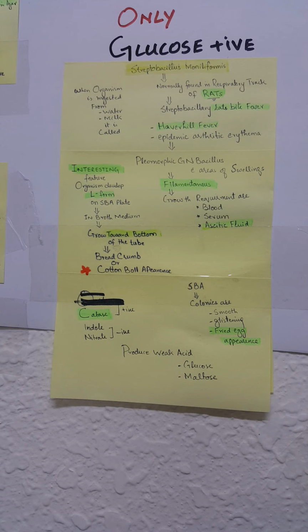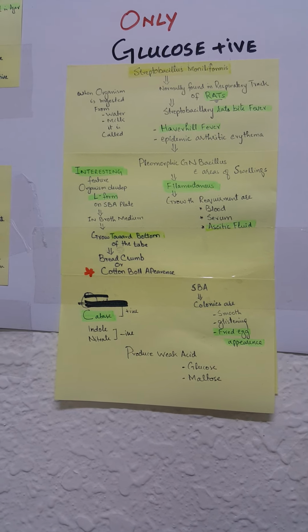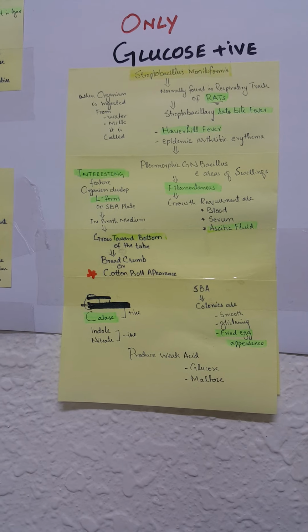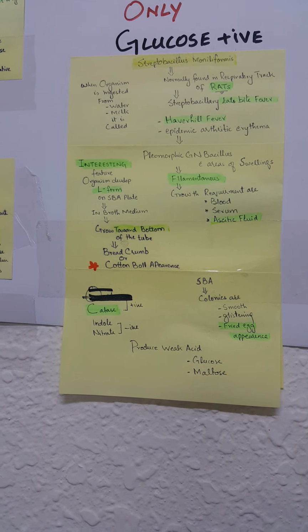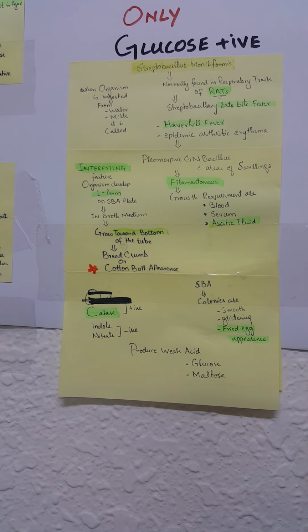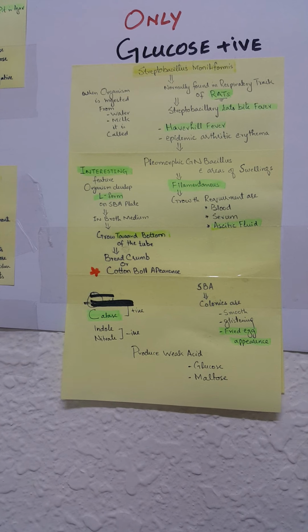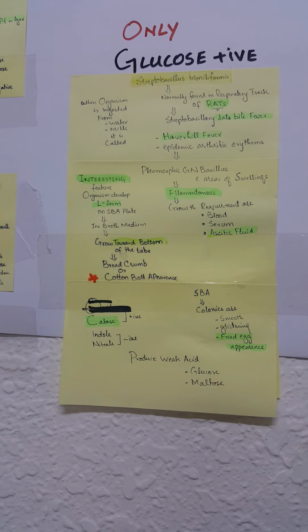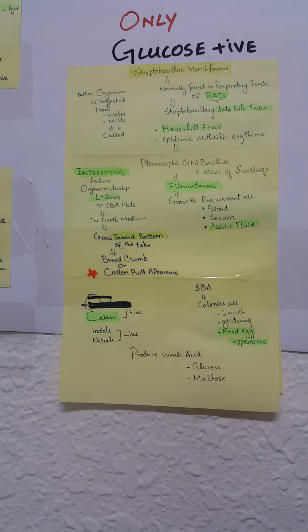They can grow on SBA with a smooth, glistening, and fried egg appearance, which is very important for identification. The organism is catalase positive also, and produces weak acid from glucose and maltose. But in this group, we classify it as a glucose positive organism. Another feature of this organism is that it is catalase positive, which is very important.